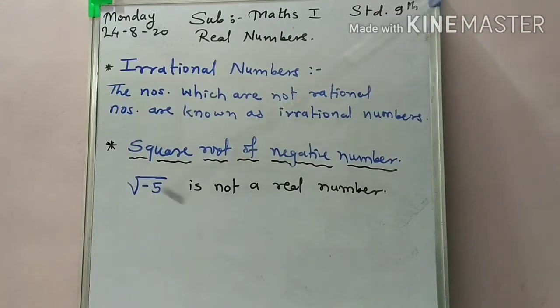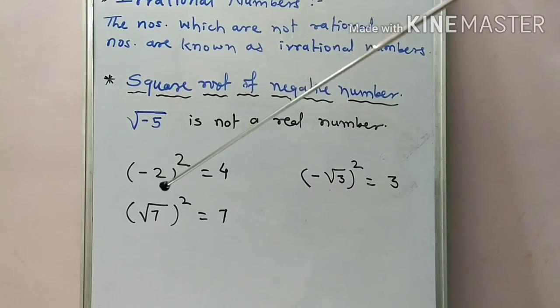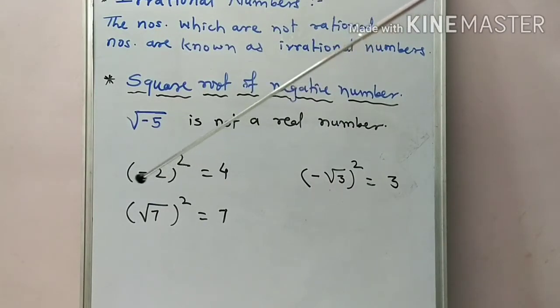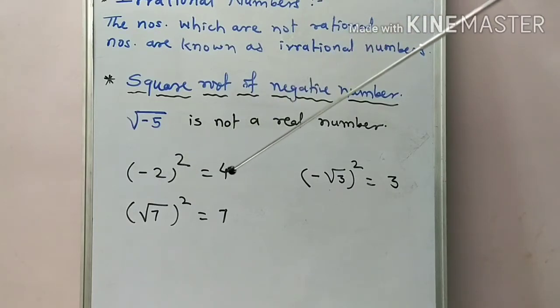Why do we say that the square root of minus 5 is not a real number? Because we know the property: the square of any real number is always non-negative. For example, minus 2 is what? A real number, an integer, so the square of minus 2 is 4.